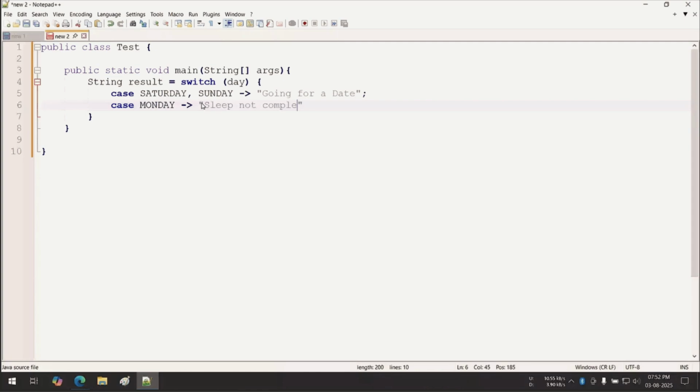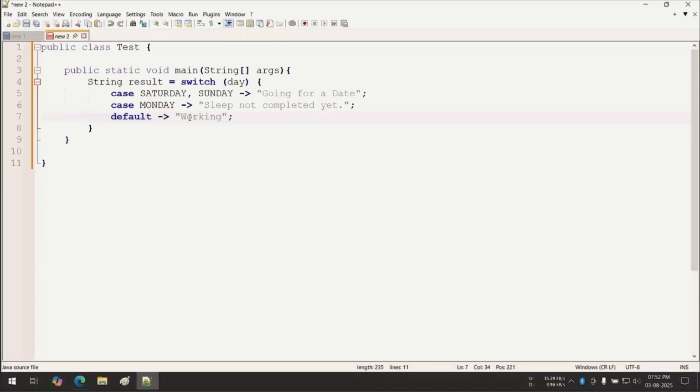Otherwise, let us find that means a default case. A default case means, fine, so you are returning what? You are returning working. You are telling this to your girlfriend or boyfriend. So I'm working. Any message is coming, the reply is working.